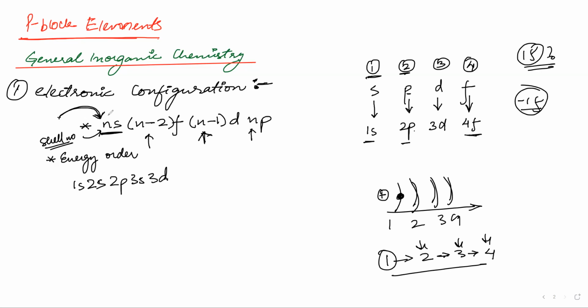Now 3 is over. Let us come here and put 4. So 4s, then 3p. I have written D here, it should be P. Can I put 3 here? No, we are putting 4. So we can write 3d here, and this will be 4p.